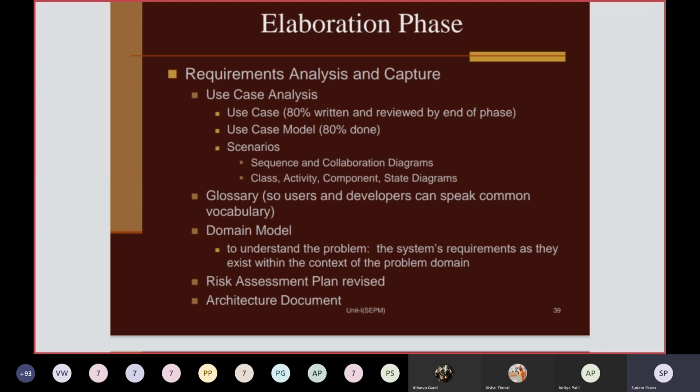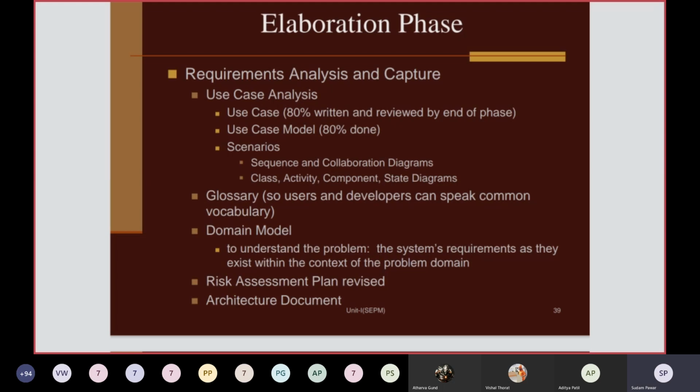Using the glossary, users and developers can speak a common vocabulary. This might be the coding language of the development team, using which they can communicate with one another, or technical keywords also. Then the domain model. What is a domain model? You should know.